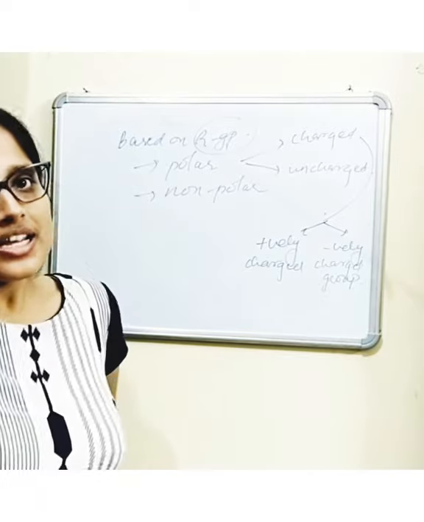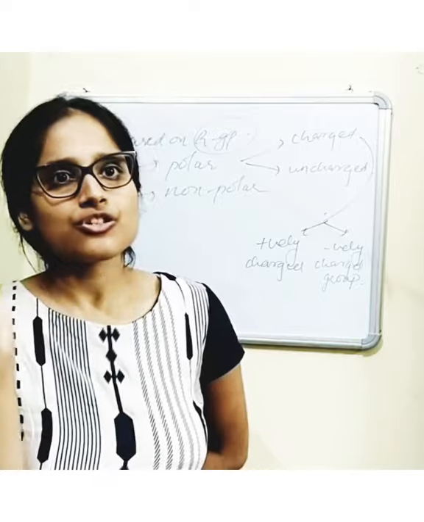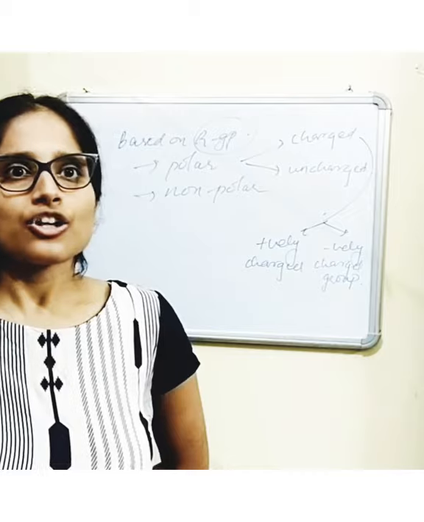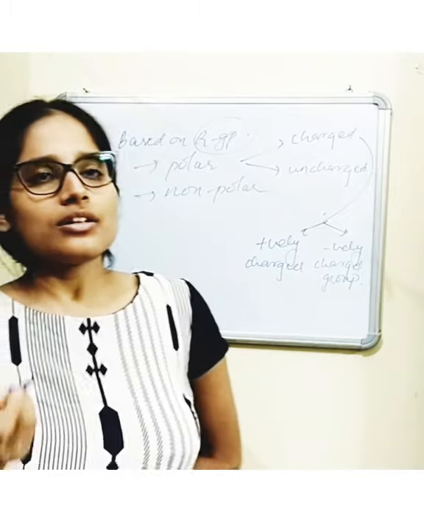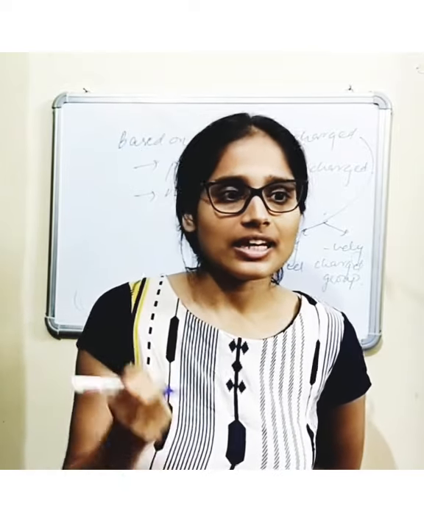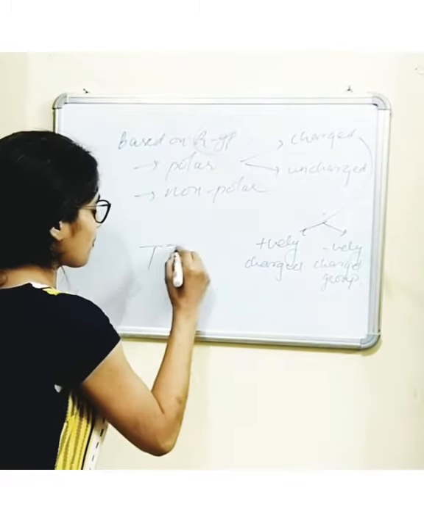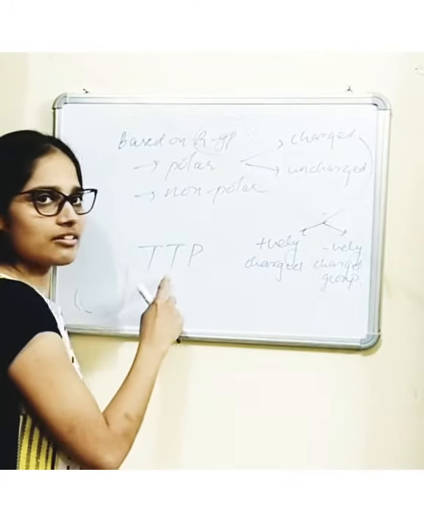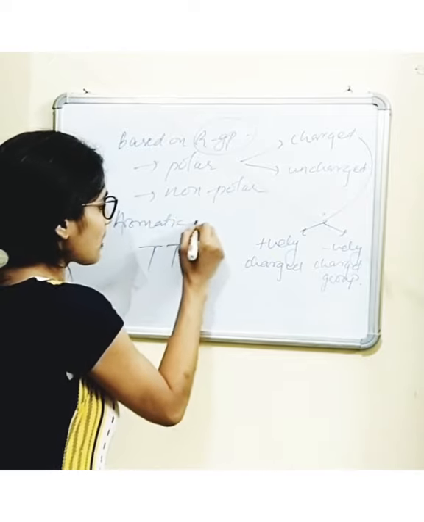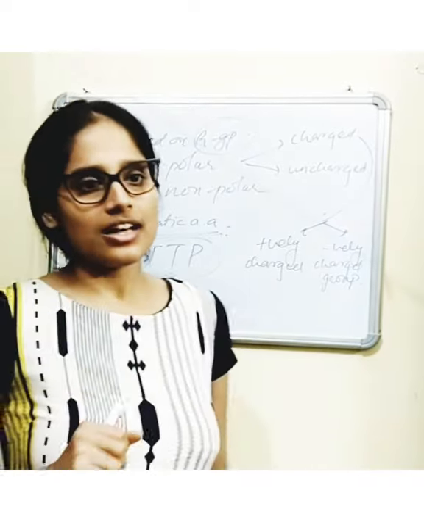Now you must remember these 20 amino acids, and one or the other examples you definitely need to know. So there are some important tricks which you can use to memorize. There are three aromatic amino acids. These three amino acids you can memorize as TTP: tryptophan, tyrosine and phenylalanine. These are aromatic amino acids because the R group in these three are cyclic in nature.